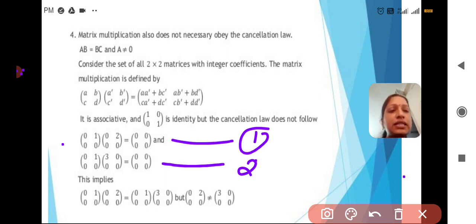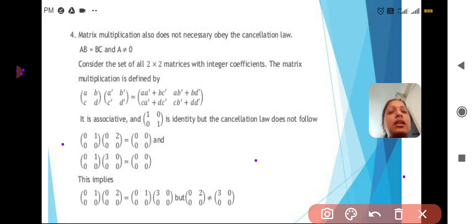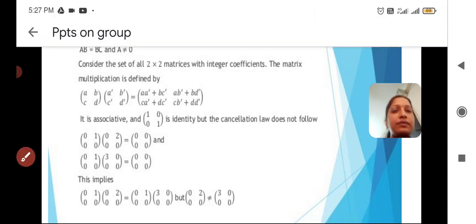So what we can say is, matrix multiplication also does not necessarily obey the cancellation law. If in your examination they ask a question like this, you can give this as the best example. Okay, this is a very important one.